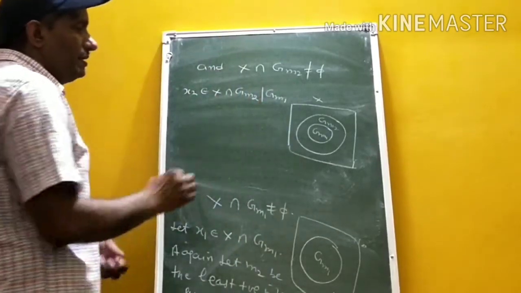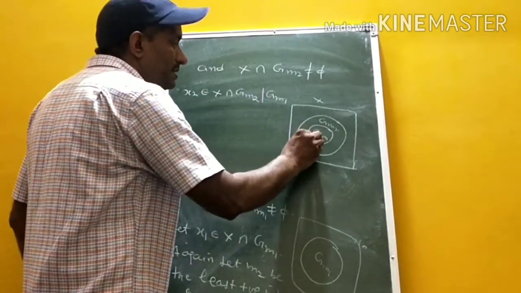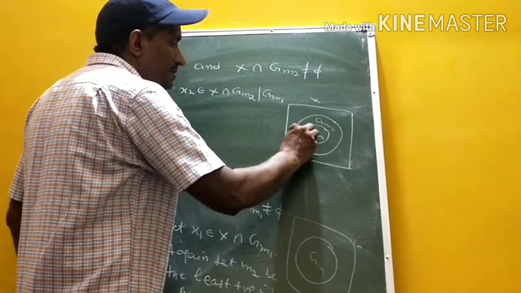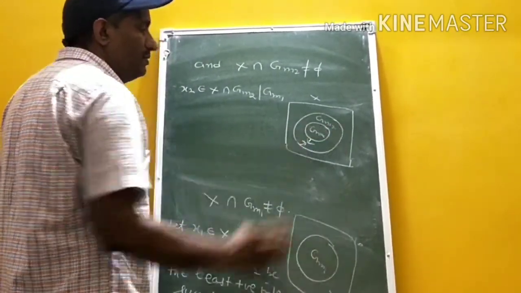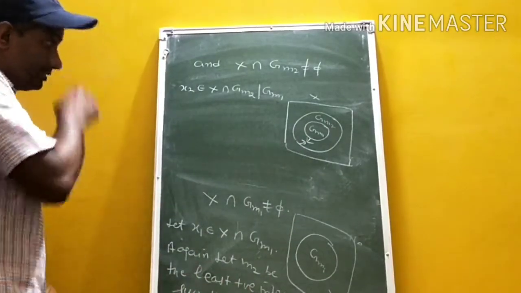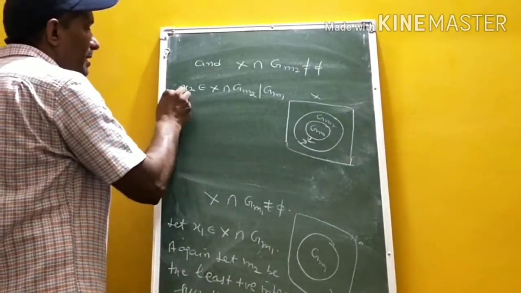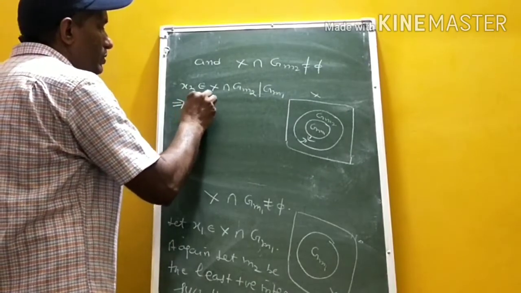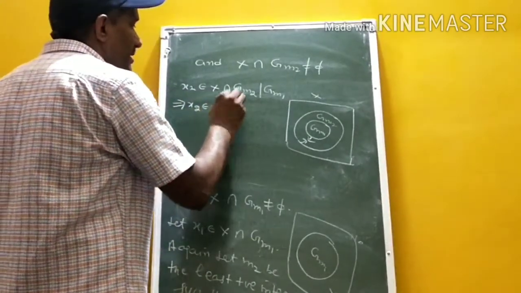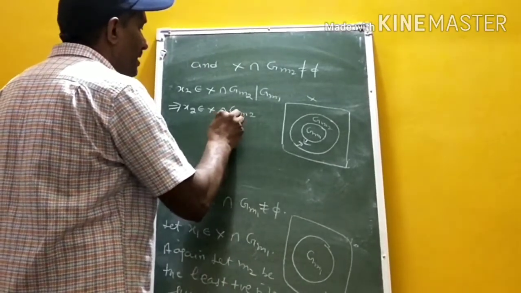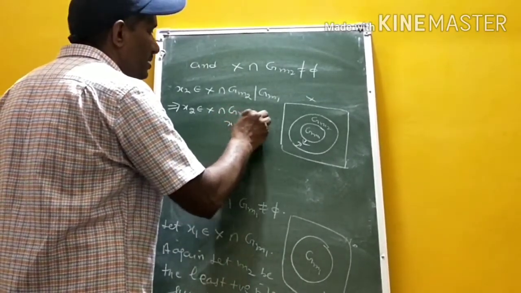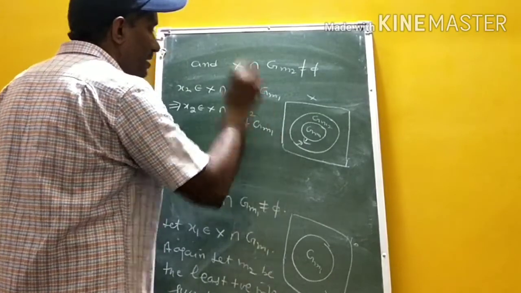That element comes from this region only, which excludes G_m1. This implies x2 belongs to X intersection G_m2 and x2 does not belong to G_m1.